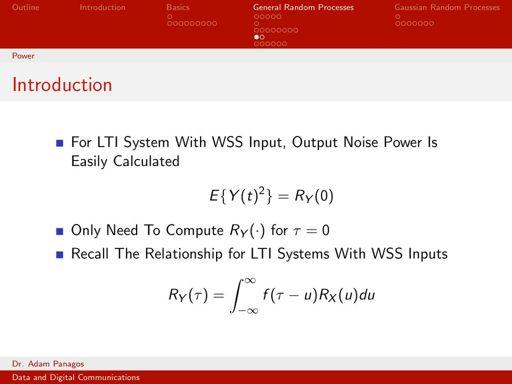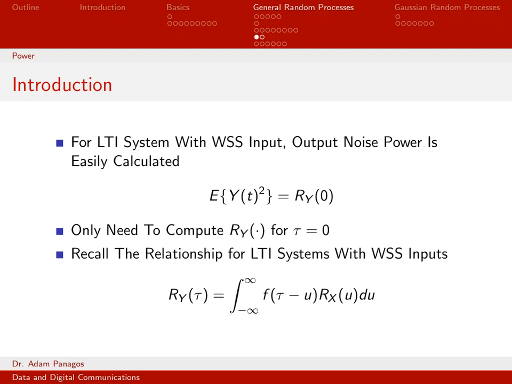So let's talk about computing the power at the output of a linear system of some random process. If you want to think about it as the output process being a noise random process, in that noise was input to some linear system, it was filtered, and what came out was another noise process, that's fine. But really, what we're going to do here is good for any output random process. If you want to know the power of that random process, what we do here will be applicable.